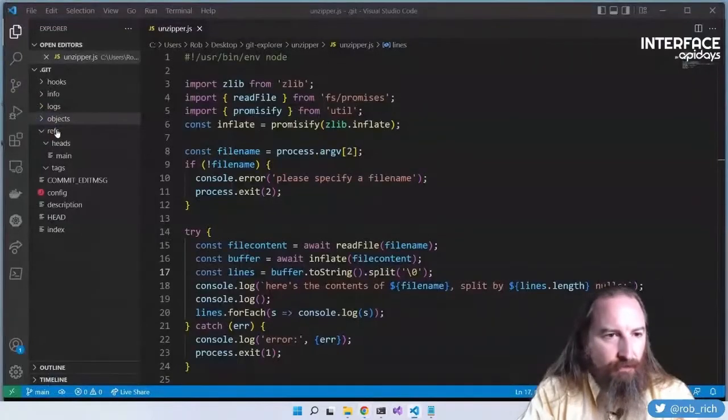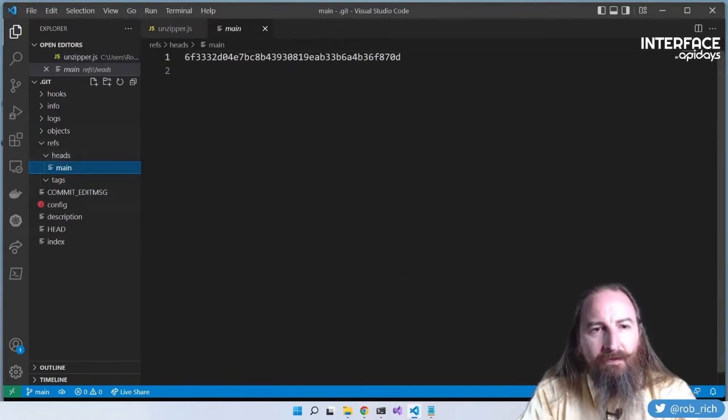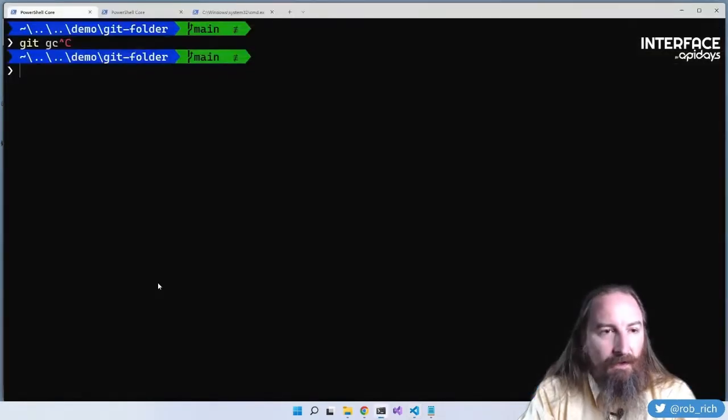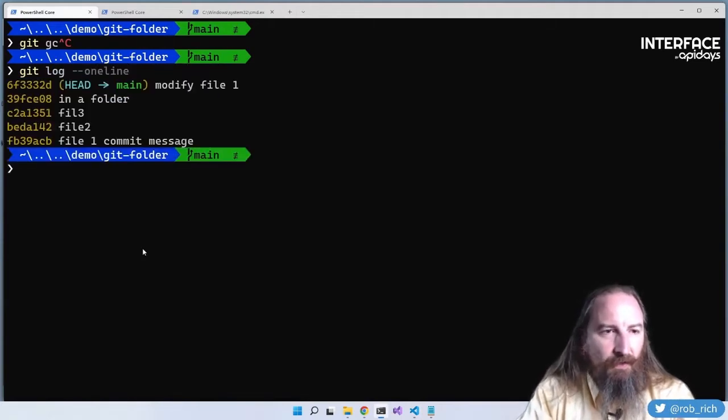Now, here, the refs folder. We have heads and tags. Here's the main branch, and it points at this commit, 6F333. Now, we've seen that before. That's just the commit of this latest piece in the tree. Git log --oneline. There we go, 6F33.